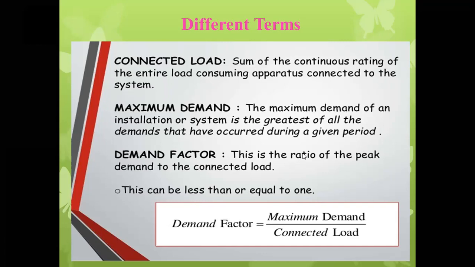If it is observed that the maximum demand during a given time period is always lesser than the connected load across the supply system, then demand factor, the ratio of maximum demand to connected load, has a numerator smaller than the denominator. The ratio of these two terms will be less than one, or sometimes it may be equal to 1. So remember this point: the demand factor can be less than or equal to 1.